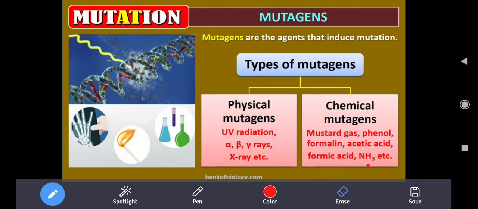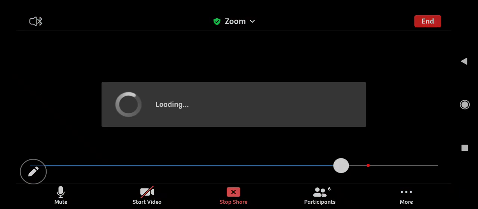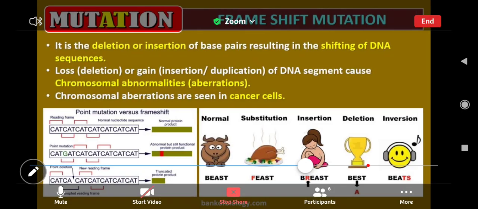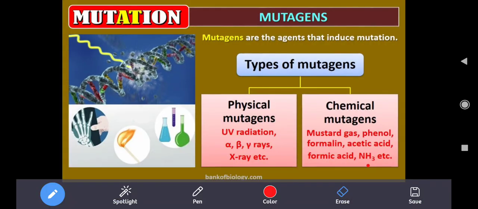Mutagens means mutagenic agents. You may ask the question, which one causes this kind of mutation? There are 2 kinds of mutagens or mutagenic agents: physical mutagens and chemical mutagens. UV radiation, alpha, beta, gamma rays, and X-rays are called physical mutagens. Make a note of it. Very, very important one. And chemical mutagens.